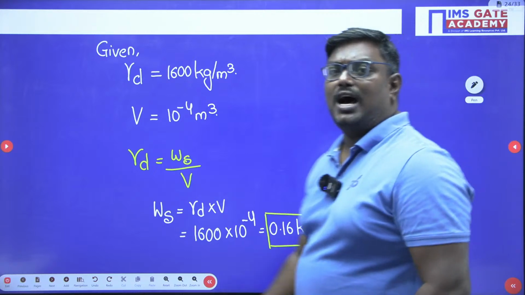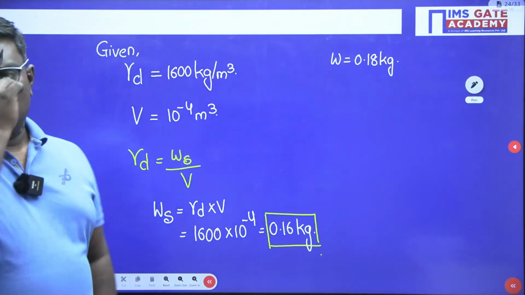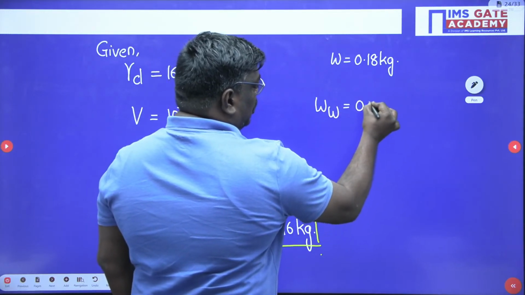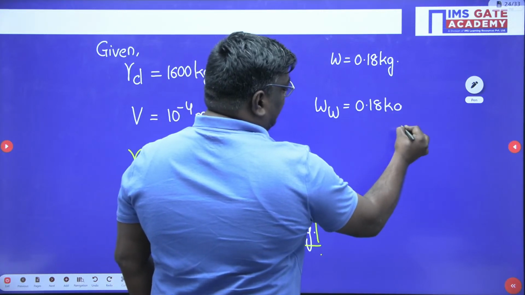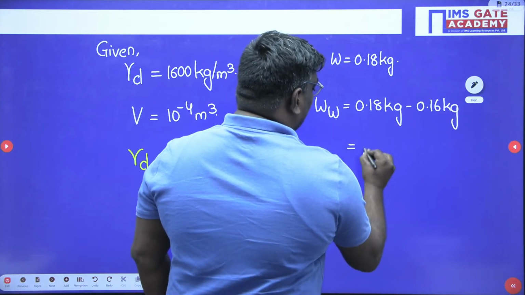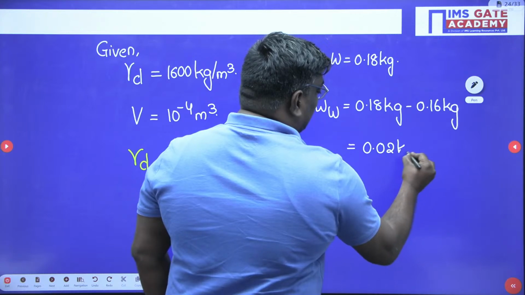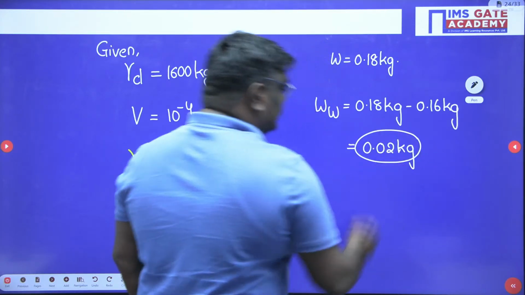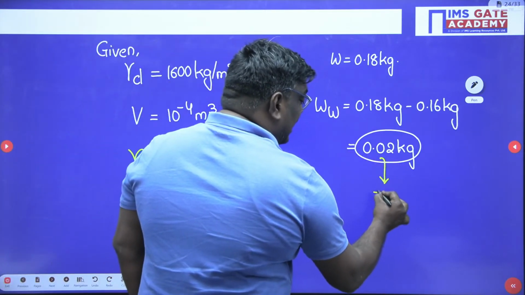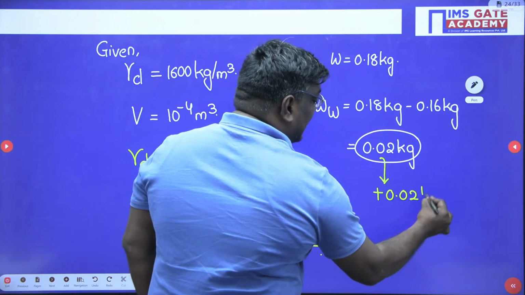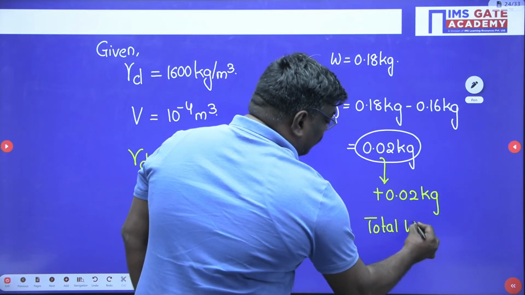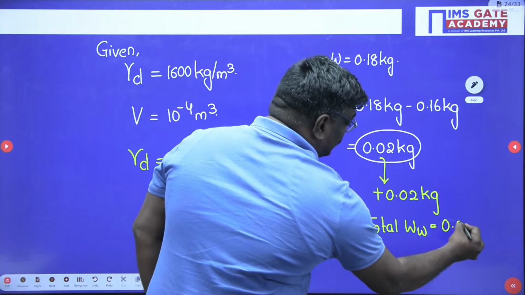Now my dear students, how to find out the weight of water? Weight of water is equal to 0.18 kg minus 0.16 kg. This is equal to 0.02 kg. Agree students? Now understand here, another 0.02 kgs of water is added. So the total weight of water will be equal to 0.04 kgs.